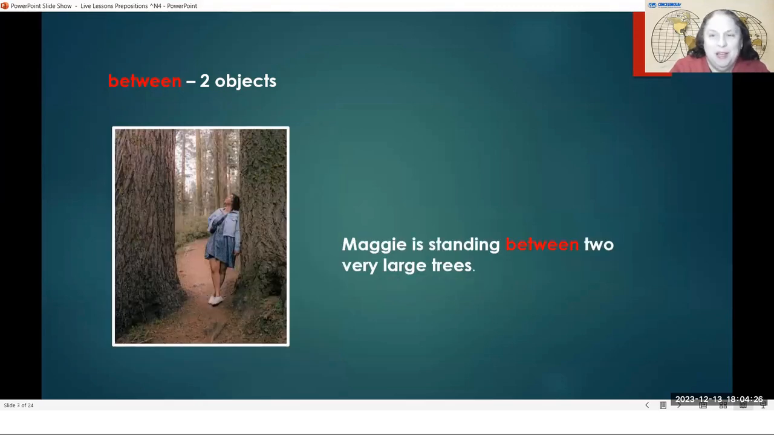Again, another example of between. Maggie is standing between two very large trees. So again, we're using between for two objects. There are two trees, two very, very large trees, and this person is standing in the middle. A tree on this side, a tree on the other side, and a person here in the middle. If you are in the middle of two things, you are between those two things.